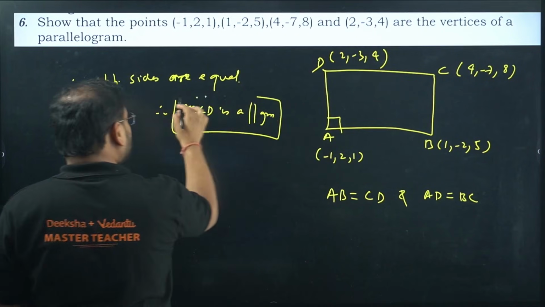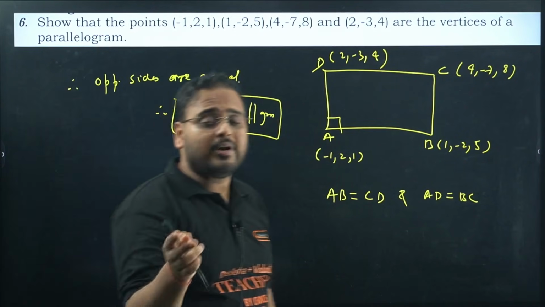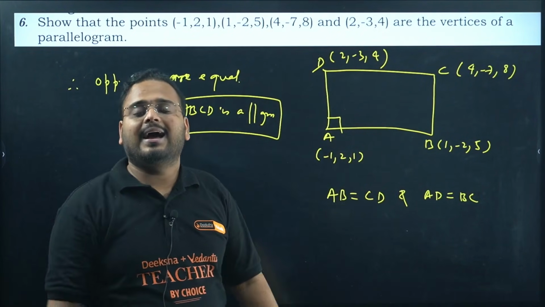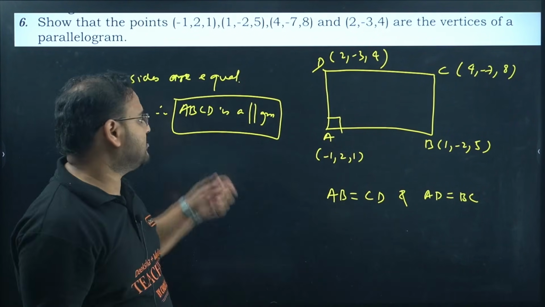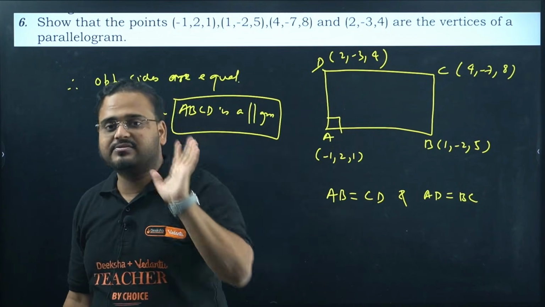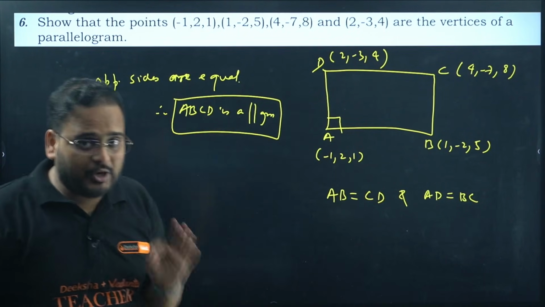So I am not doing this question, I am asking you to do it. How can you do it? Find the lengths, use the distance formula in 3 dimensions, and let me know in the comment section whether you got it right or not. Just tell me, yes sir, verified. Yes sir, the last question is verified. Question number 6 is verified. Will you do it for me?